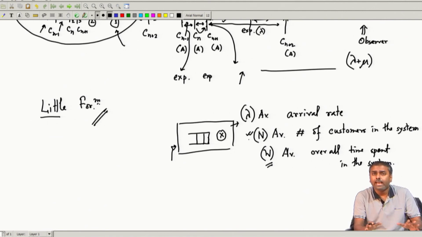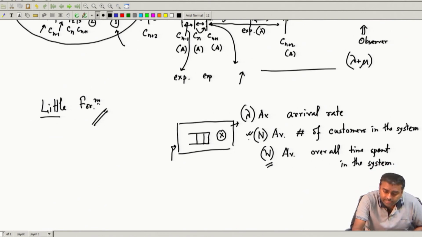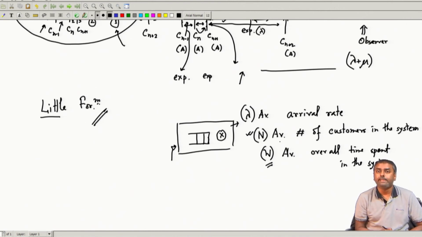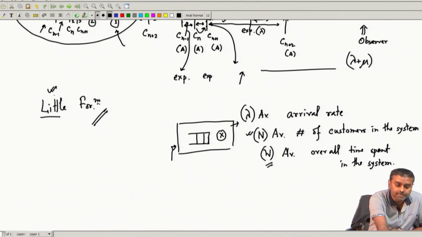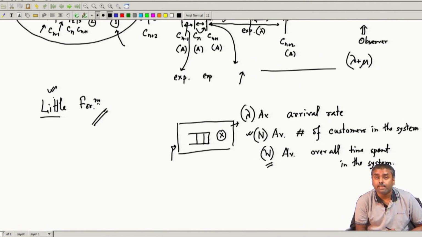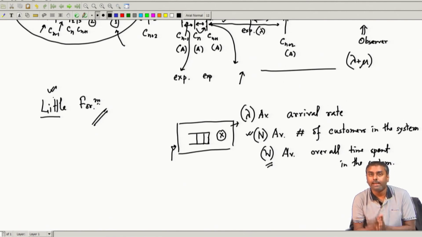Without doing any queuing analysis, can I give a relationship between these two? It turns out, and this was proven by Little, that this is achievable. So, let us now see how we derive it without doing any queuing analysis.